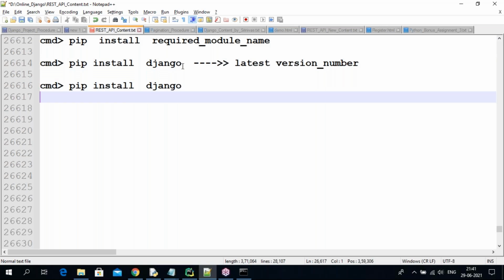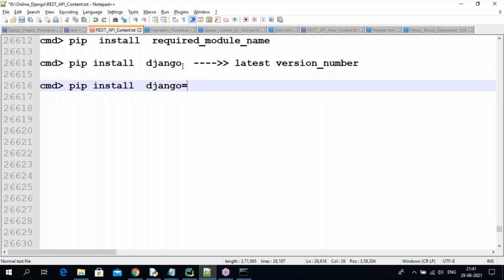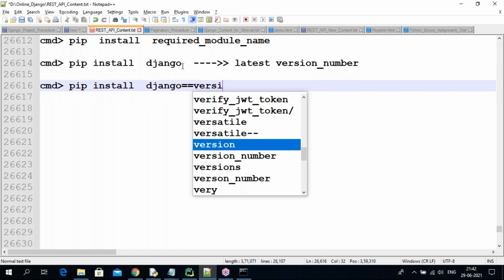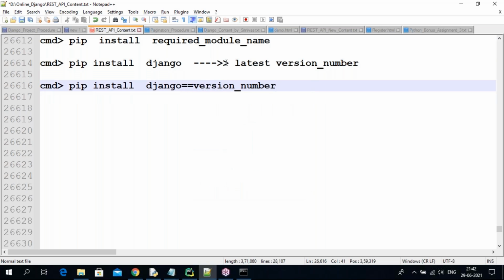If you want any existing version number, then you give double equal to and the version number, whatever version you want. Don't take space, guys, like this. Without space is required. Pip install Django double equal to so-and-so version. Only that version is going to be downloaded.